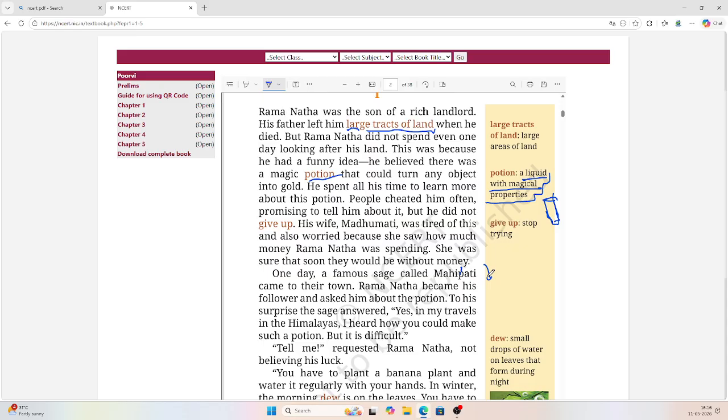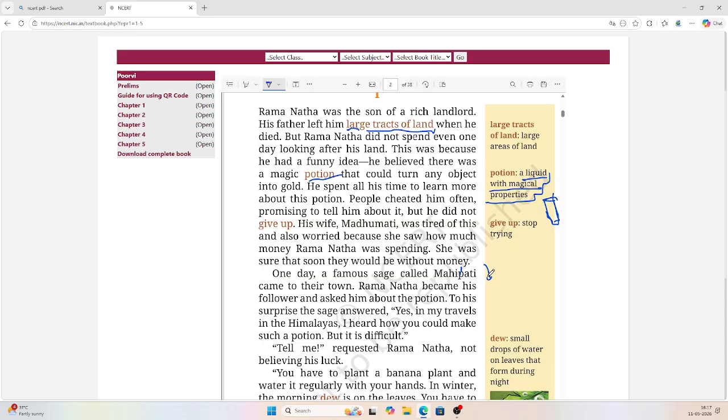It is a little positive, but this story is a little bit negative about Ramanatha. It is good that you should never give up, but it is a funny idea when everybody knows that there is no magic potion.